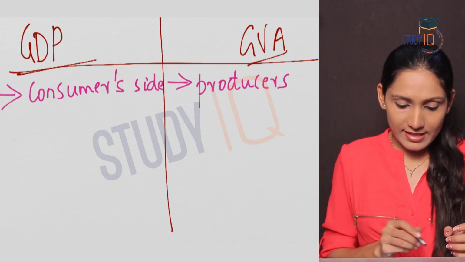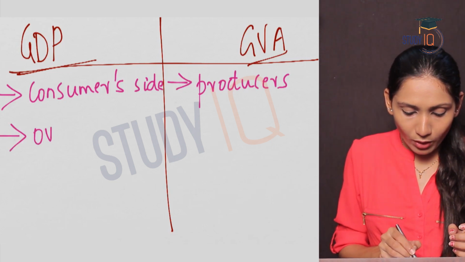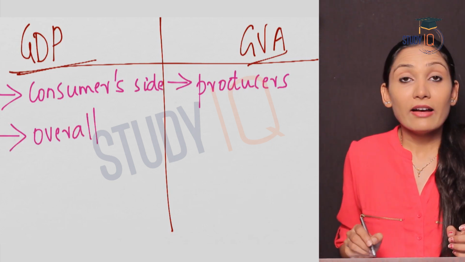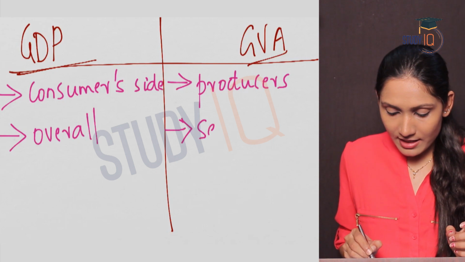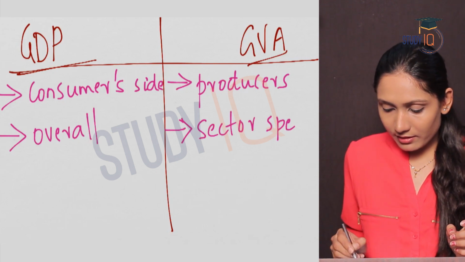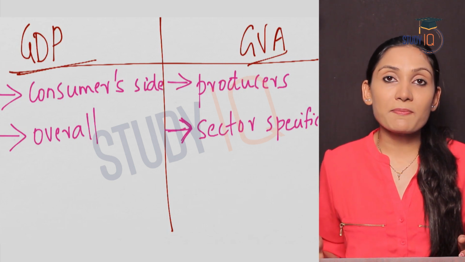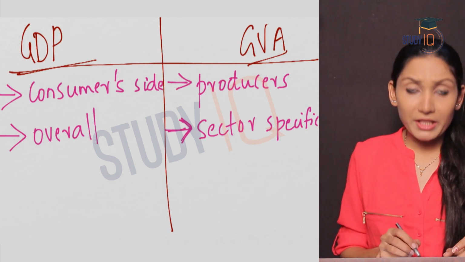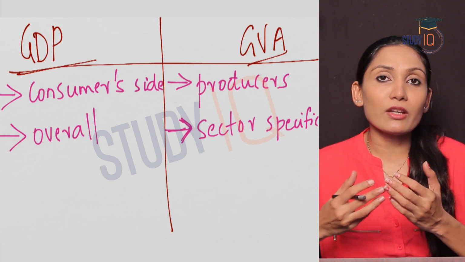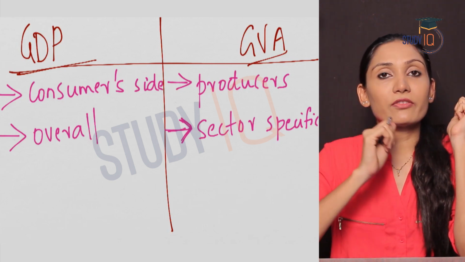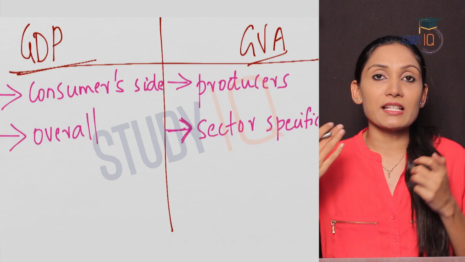Another important difference is that GDP gives an overall figure of economic growth, whereas GVA gives a sector specific picture. So coming to GDP, GDP shows an overall growth picture of the economy. It does not show sector specific.